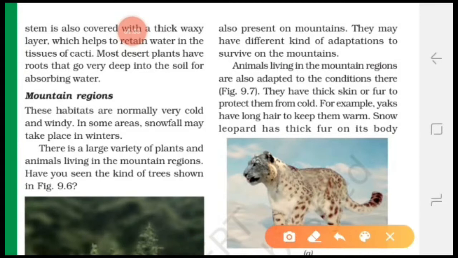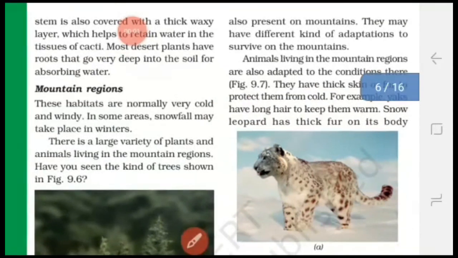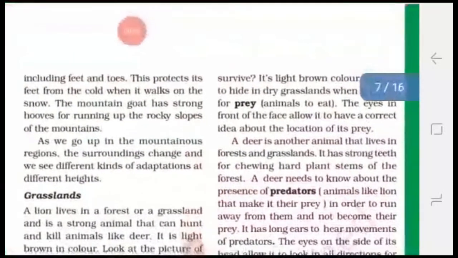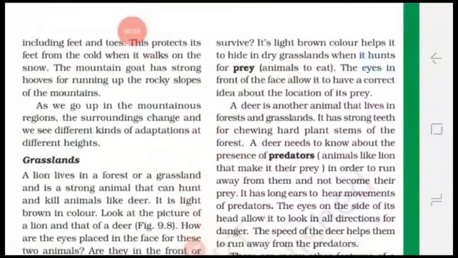The animals which live in the mountain region are also adapted to the conditions. They have thick skin or fur to protect them from cold. For example, yaks have long hair to keep them warm. Snow leopard has thick fur on its body, including feet and toes. This protects its feet from the cold when it walks on the snow. The mountain goat has strong hooves for running up the rocky slopes of the mountain.